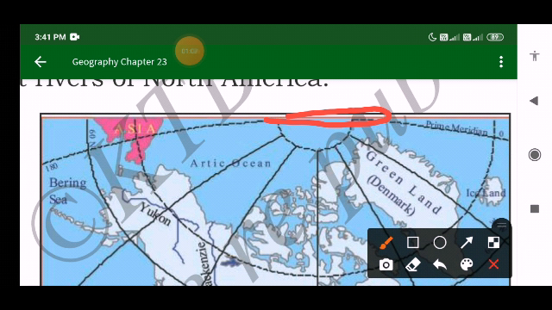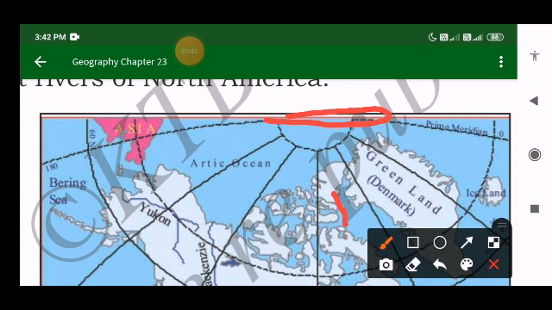Well, you might be knowing what is latitude and what is longitude. Latitudes are nothing but the horizontal lines drawn on a map or a globe from west to east. Whereas the lines that are drawn from north pole to south pole are called longitudes, or we call them meridians also.